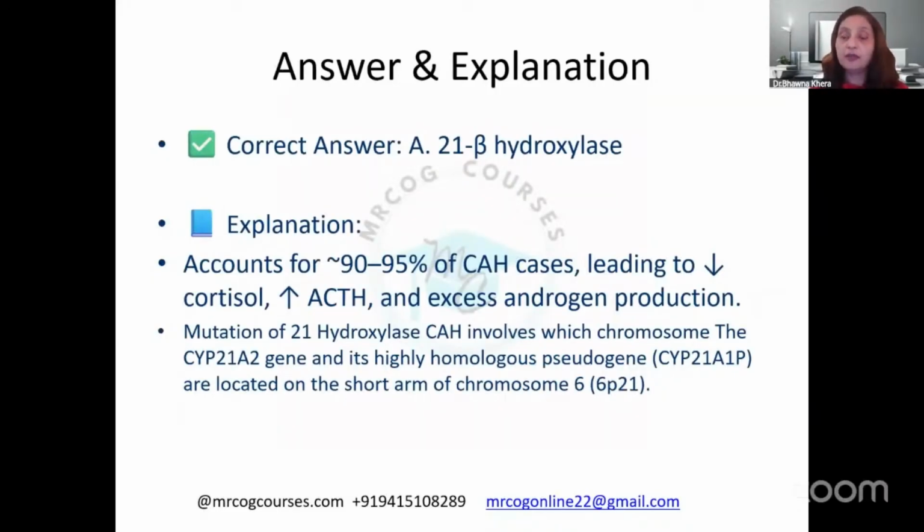So knowing the pointers is very important. The answer is chromosome 6, and the gene is also asked in the exam. The CYP21A2 gene is located on the short arm of chromosome 6, and this is the one gene responsible for this particular syndrome. So that was about congenital adrenal hyperplasia.